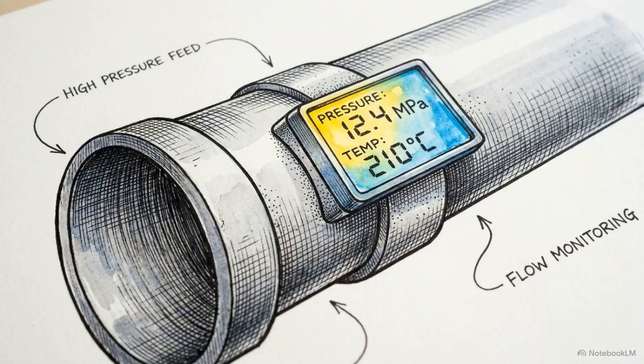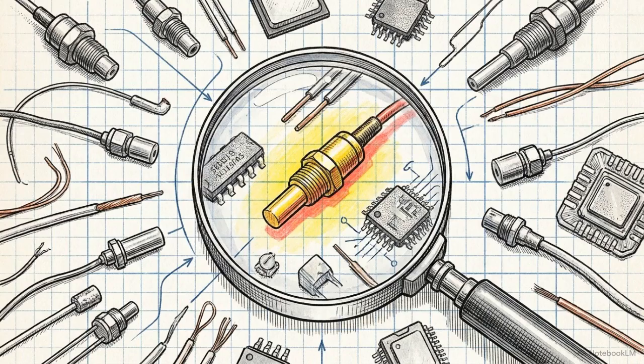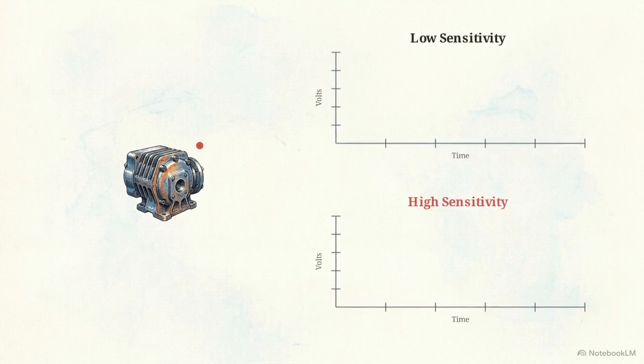Modern measurement systems rely entirely on converting physical reality, like temperature, pressure, or flow, into readable data. Because of this, selecting the correct sensor from thousands of available options is the most critical step in designing a reliable measurement system. To monitor this heavy industrial engine, we need a temperature sensor at this specific attachment point. How do we find the right hardware?